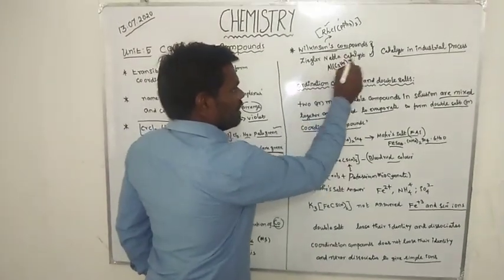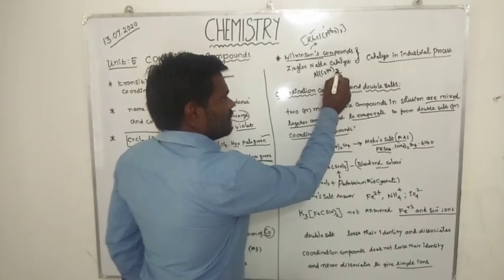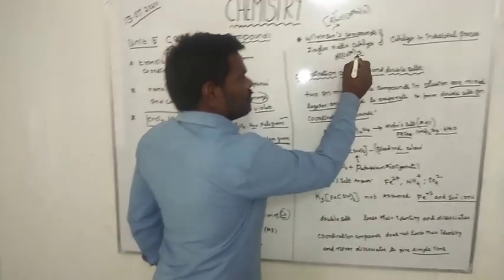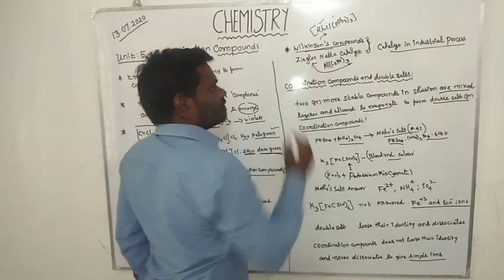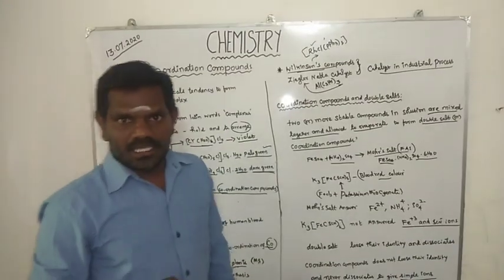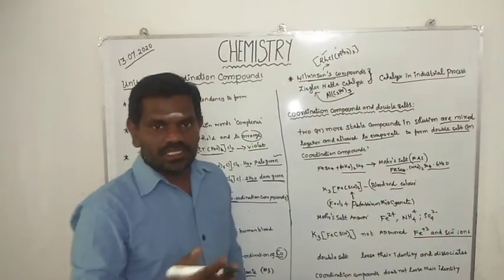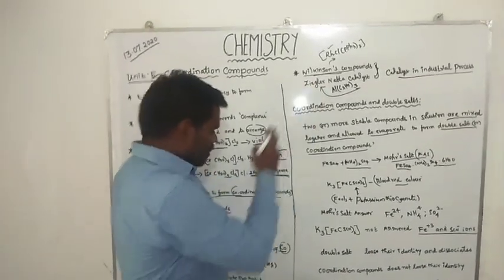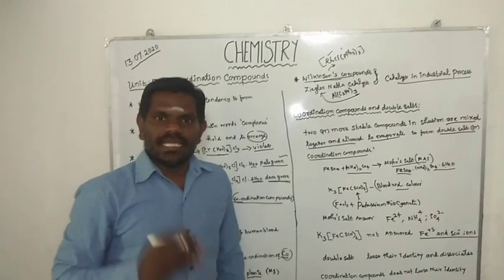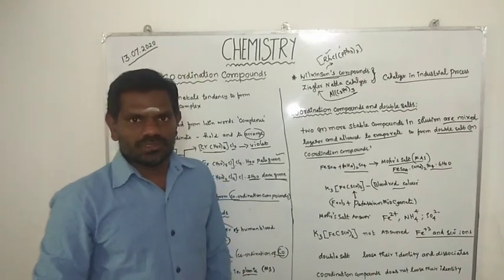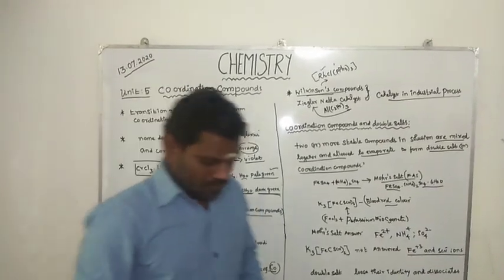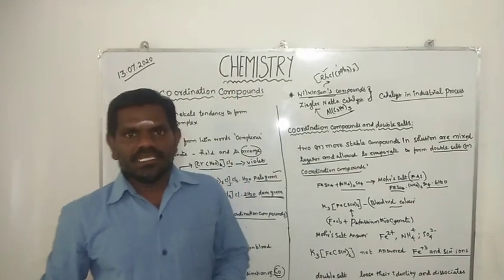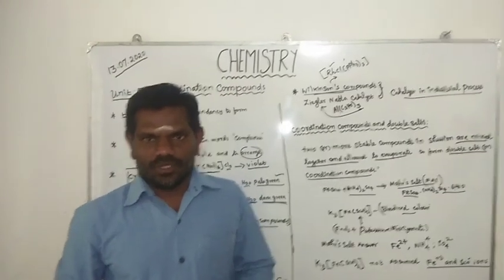Similarly, Ziegler-Natta catalyst, triethyl aluminum with titanium compounds, is used in the manufacture of polythene. So these are all examples of coordination compounds. In this chapter we study coordination compounds widely.